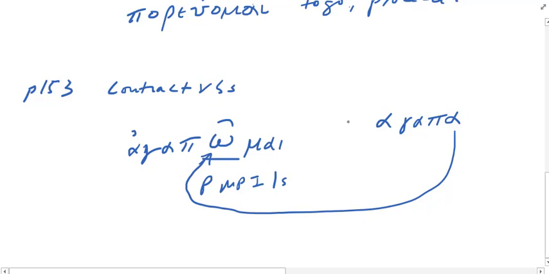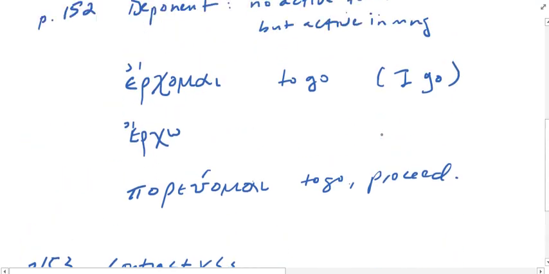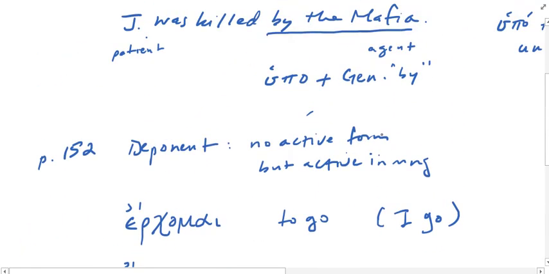So the lexical form, though, would be active? Yes, the lexical form is always the present active indicative first singular if it has an active form, right? Erchomai was that verb that we looked at over here. Its lexical form does not have an omega because it doesn't have an active form at all. It never uses an active form. So it has to use the middle passive form it has for its lexical form.